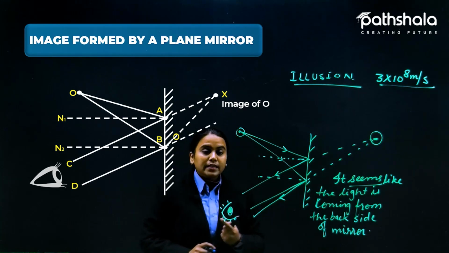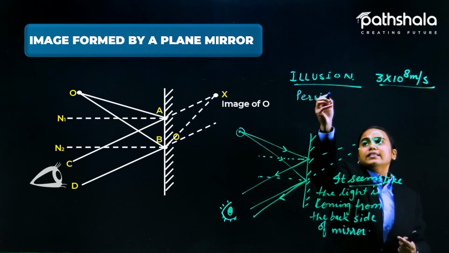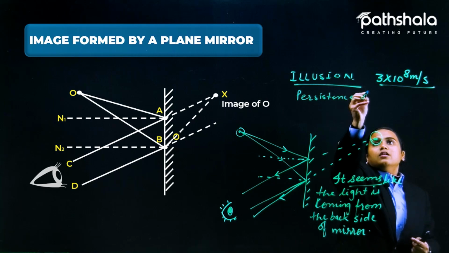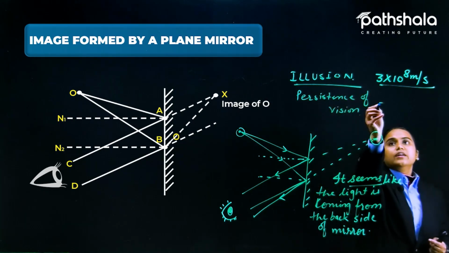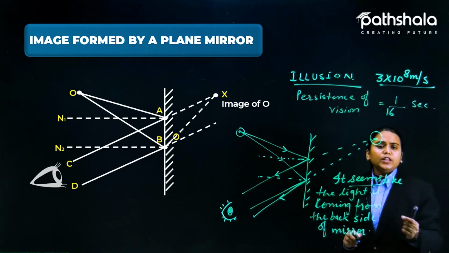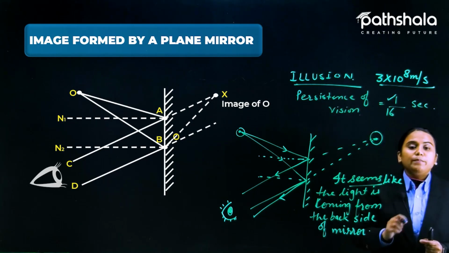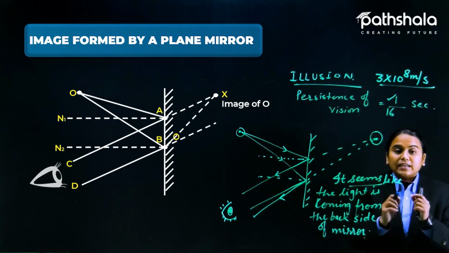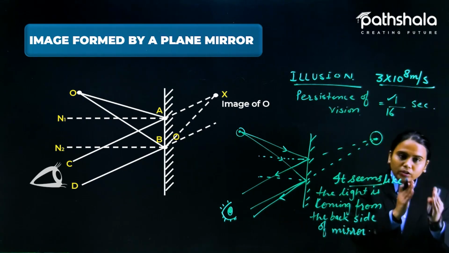The persistence of vision for a human eye is 1/16 second, that means the 16th part of 1 second. Only that could be recognized by us, as this is now a different light, now a different light.